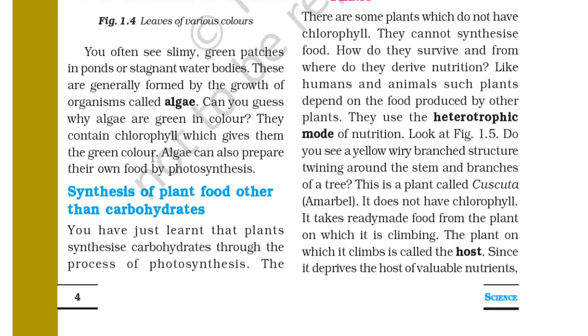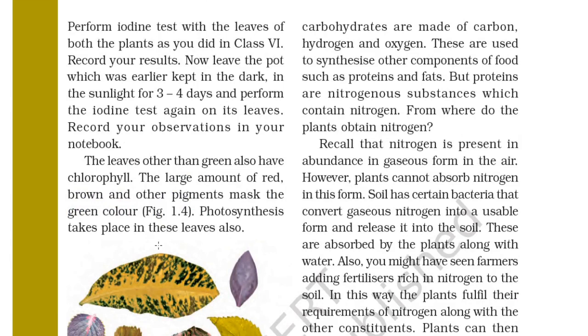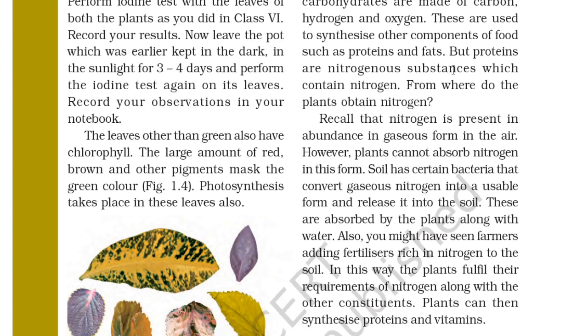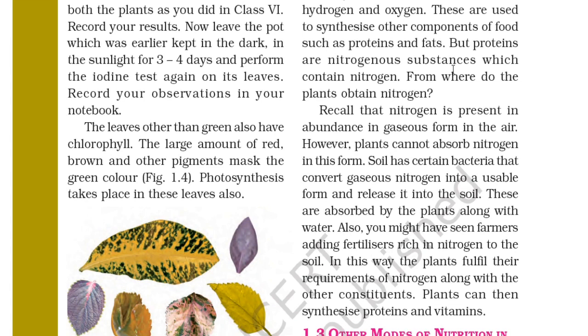Synthesis of plant food other than carbohydrates. You have just learned that plants synthesize carbohydrates through the process of photosynthesis. The carbohydrates are made of carbon, hydrogen and oxygen. These are used to synthesize other components of food, such as proteins and fats. But proteins are nitrogenous substances which contain nitrogen. That means proteins are generated from nitrogen.